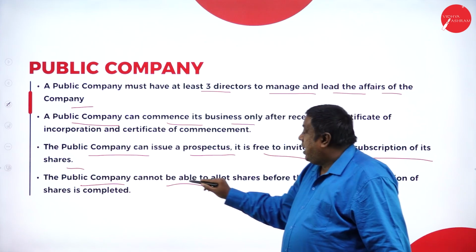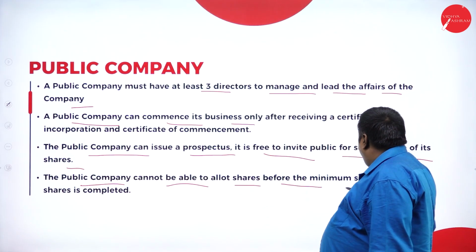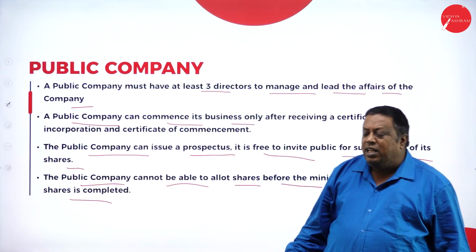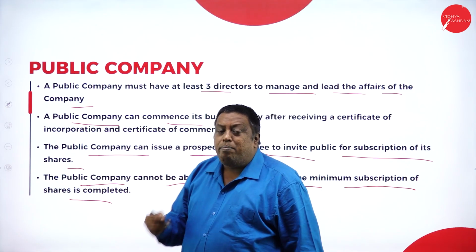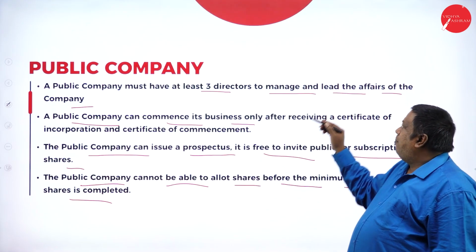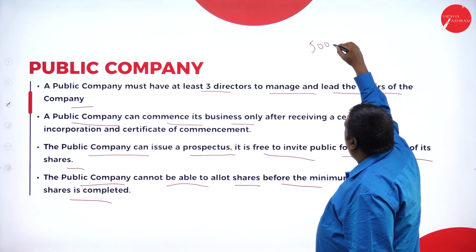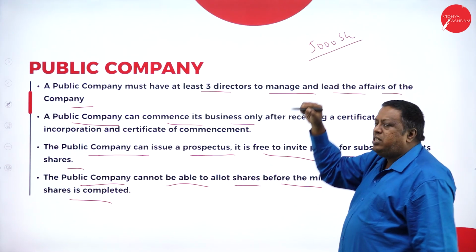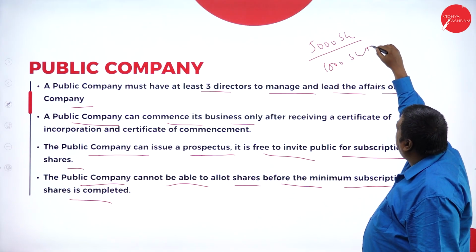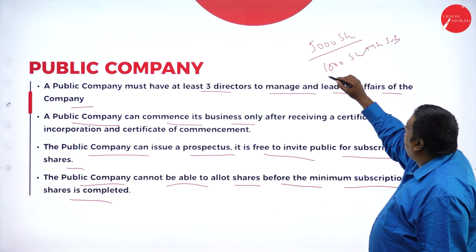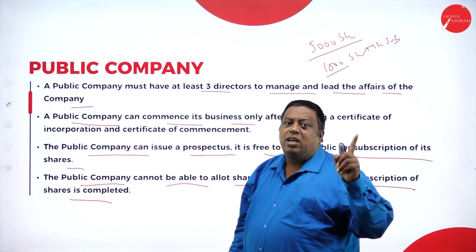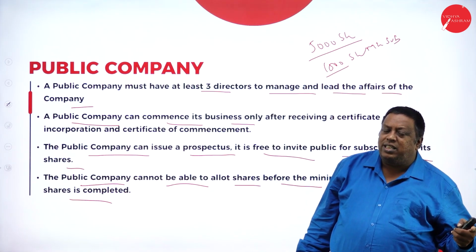A public company cannot allot shares before the minimum subscription of shares is completed. They're saying that every public company has to receive the minimum number of shares which have been issued to the public. For example, if I have issued 5,000 shares to the public, and we have made 1,500 shares the minimum subscription, I have to receive a minimum subscription of 1,500 shares. Then only can I allot the shares to the people who have applied for the shares in the company.